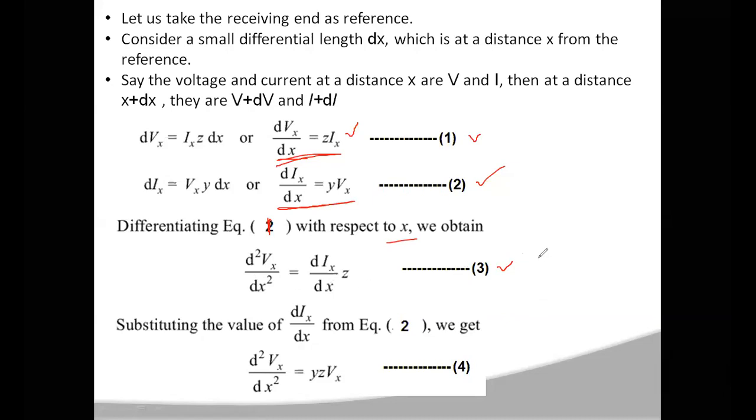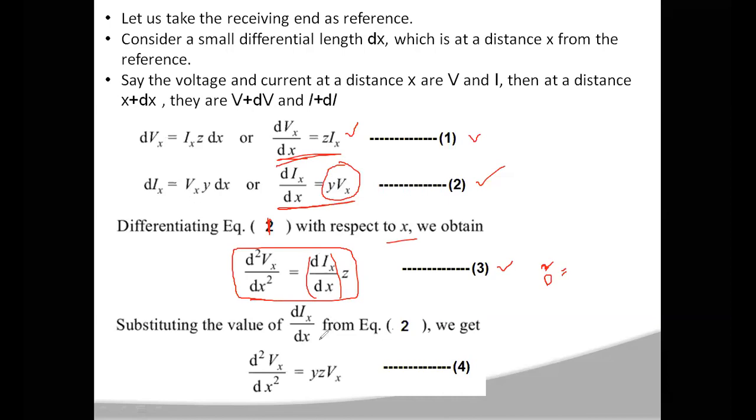So that means you can write this as d square Vx by dx square. After writing this equation, in place of dIx by dx you can write the value Y into Vx.